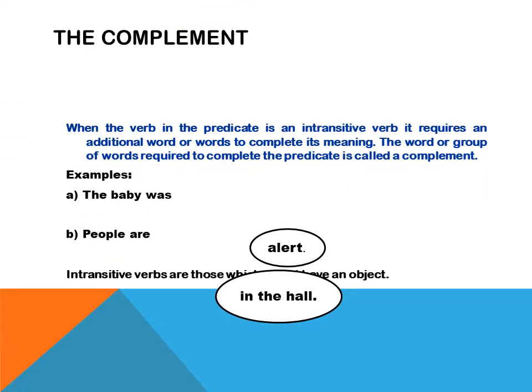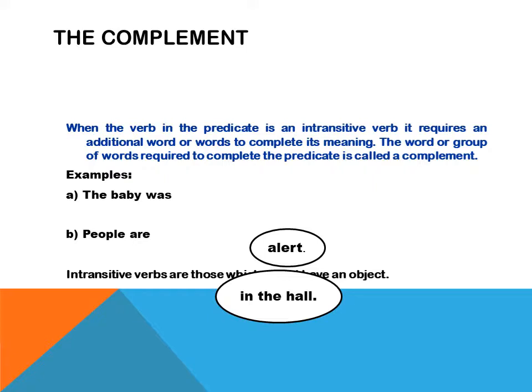The complement. When the verb in the predicate is an intransitive verb, it requires an additional word or words to complete its meaning. The word or group of words required to complete the predicate is called a complement.